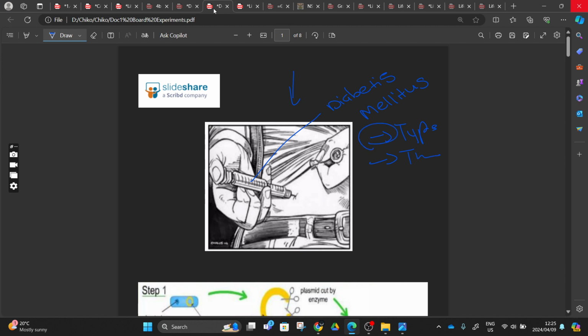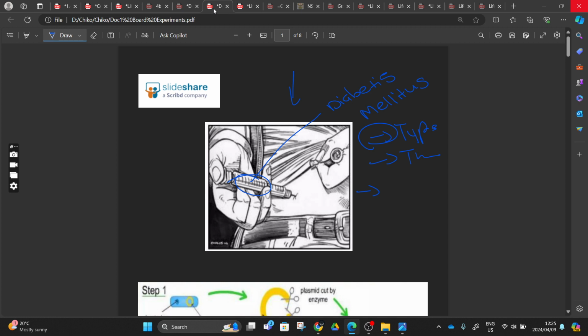In type 1, your body can't produce insulin, right? For some reason, your body cannot produce this insulin, since we produce it naturally. This insulin goes to the blood and increases the uptake of glucose, right?